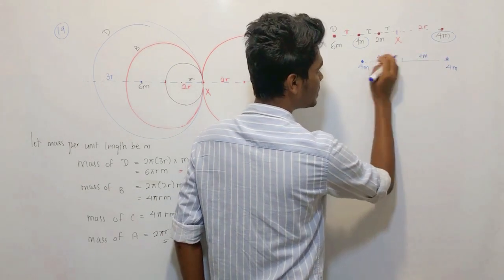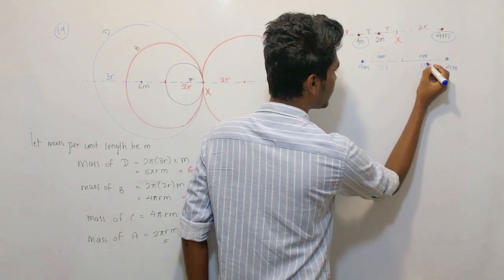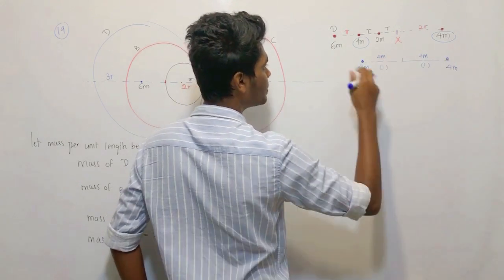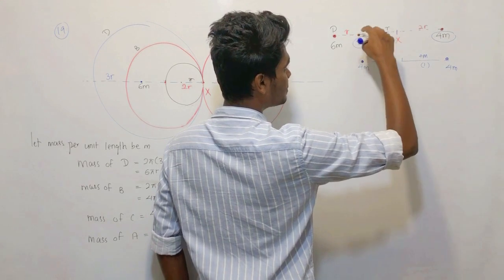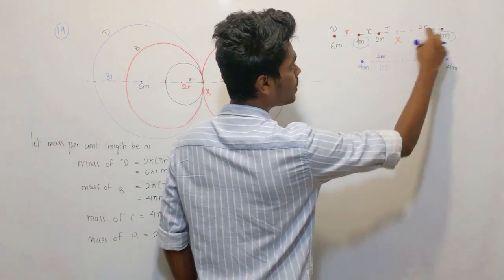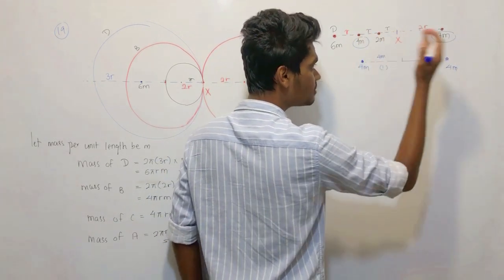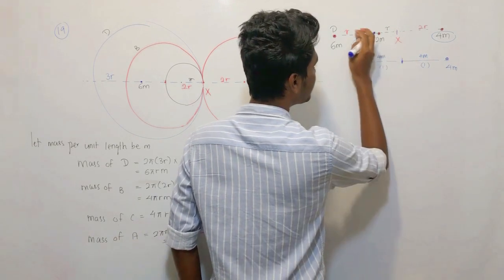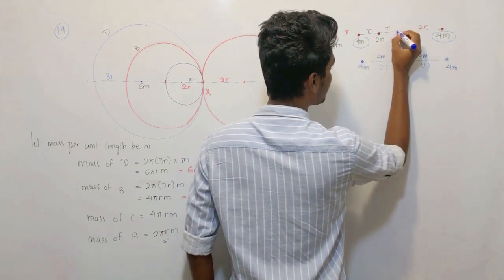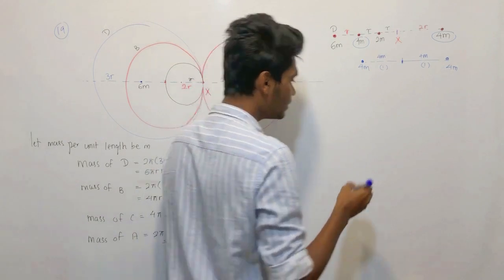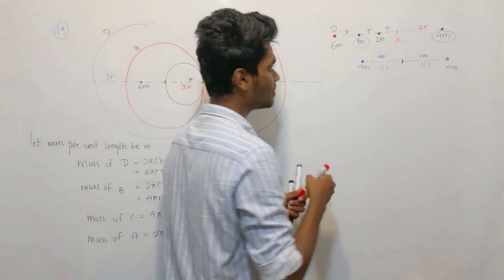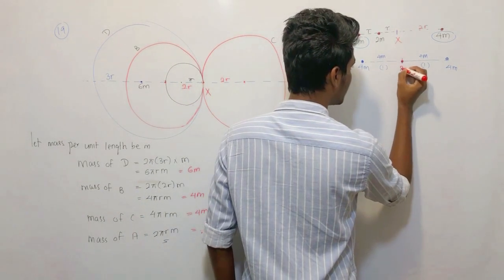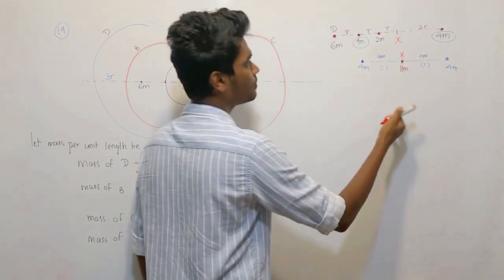So what is the least ratio? 1:1. So the total distance between them divides as 1:1. So the total distance between the 4m masses is 2r plus 2r, 4r. 4r divides as 1:1, half, which means exactly 2r and 2r. So the center of gravity of 4m and 4m is going to be at this point, which is 8m at x. It is going to fall at x.